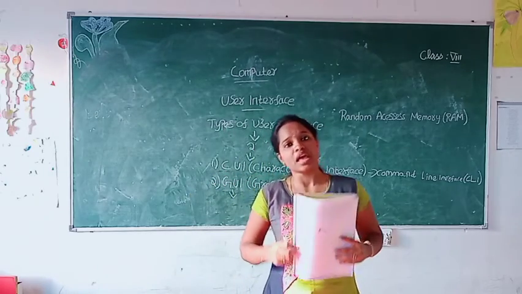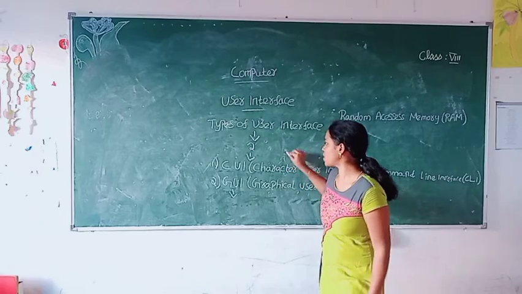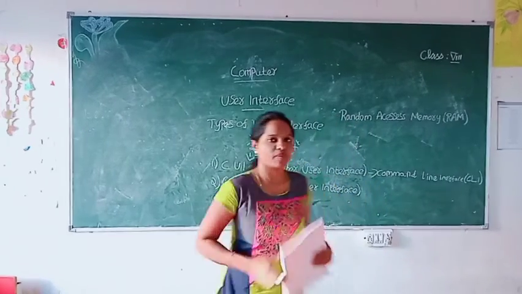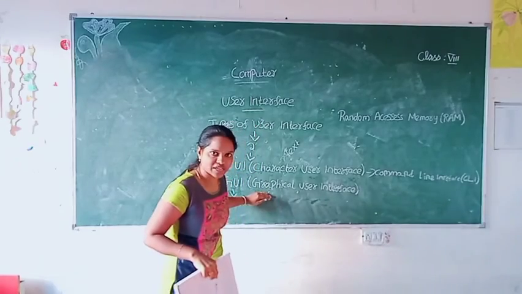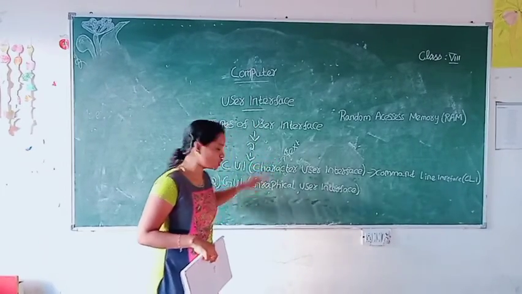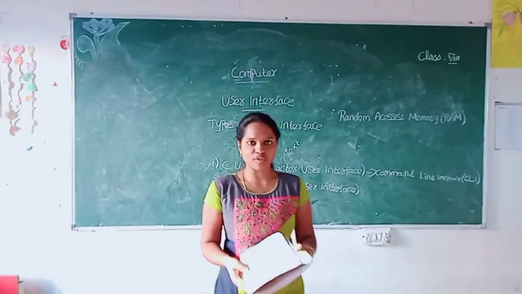CUI operating systems are less expensive. Why is it less expensive? Because here we are using only text-based options. Because in GUI we are using graphical-based elements, so it is much more expensive. It is less expensive compared to GUI because we are using text-based elements here. Is everything clear, students?